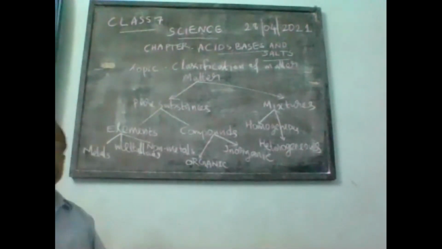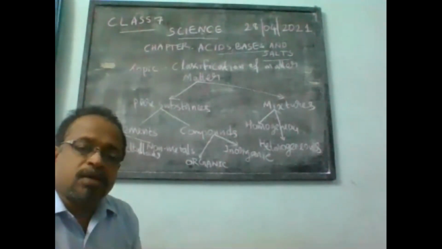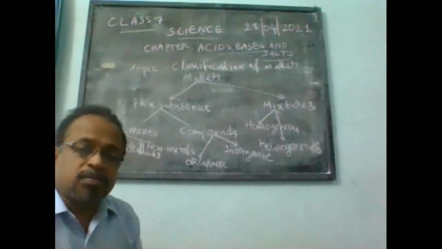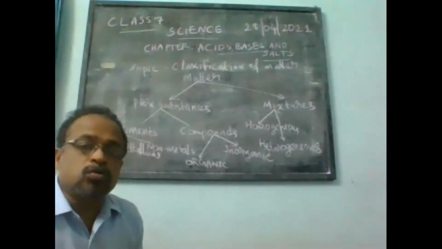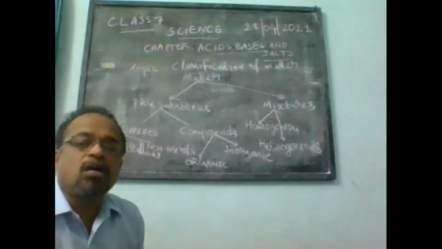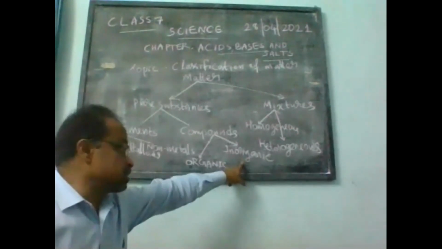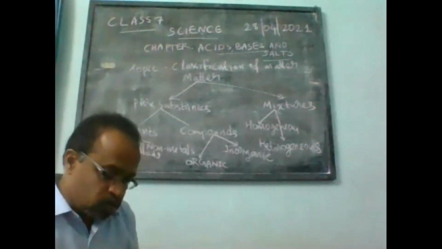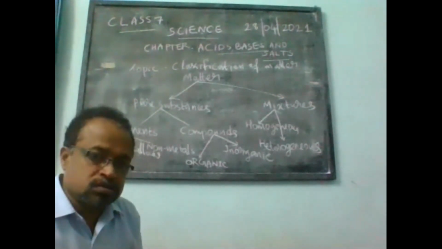Organic compounds include many hydrocarbons and their derivatives, petroleum compounds. Carbon dioxide, carbon monoxide, and metal carbonates are not included in the category of organic compounds. They are included as inorganic compounds. So inorganic compounds and organic compounds are the two major types of compounds.